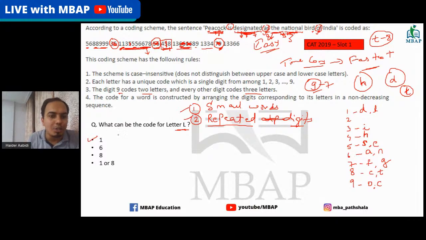So they didn't ask you a code for a letter which you could have found easily. They asked you for something that you would have solved only after getting a couple of things. But overall, this easier set is a no brainer. There's not much to do in this. It's just how you can be smart enough to save your time. The reason I'm giving you exposure to these things is that you get these kind of questions in CAT. It's not that you don't get them.